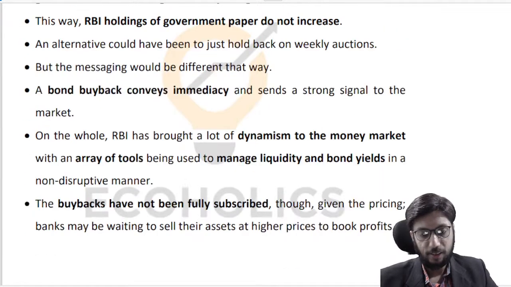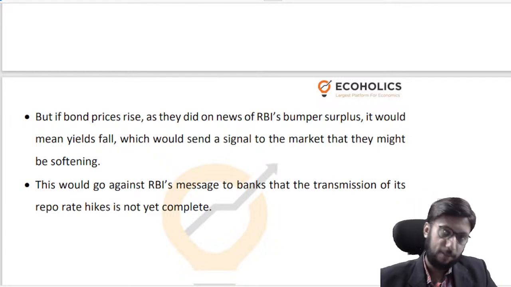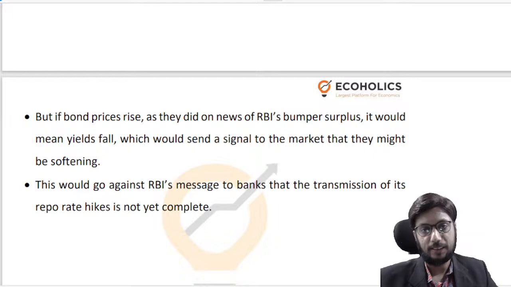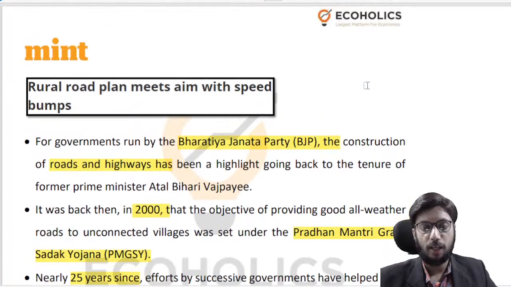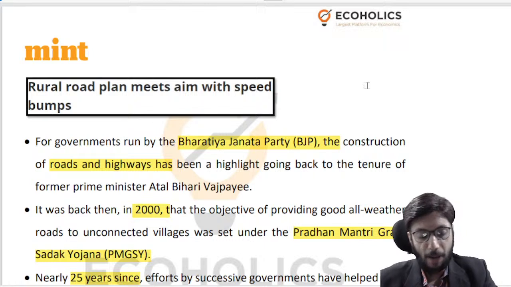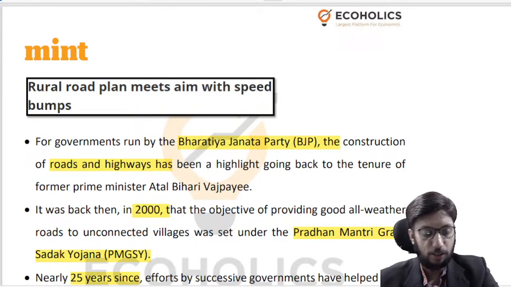The important conclusion again is that RBI has done reasonably well in managing all these surpluses and deficits. There isn't any systemic complaint that this is really bad or pathetic. So things are by and large pretty sorted over here.